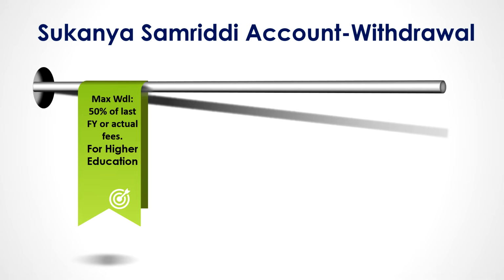This withdrawal is meant to meet the needs of the higher education of the girl child. So 50% of the last financial year's balance or the actual fees for higher education, whichever is less, will be paid.